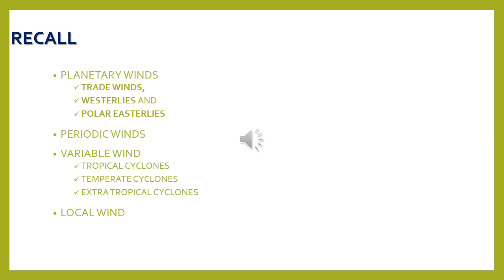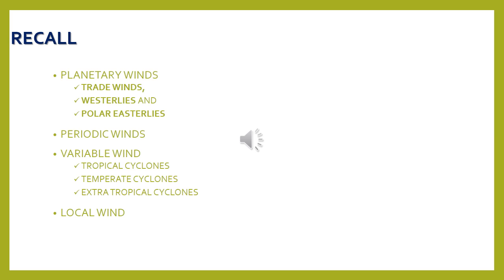That is the Ferrel's law, that is, winds are deflected to the right in the northern hemisphere, to the left in the southern hemisphere. We have discussed that also. Then we discussed about the variable wind, then periodic wind. Periodic wind is also called as monsoon wind. In India it is called as monsoon wind because they blow in a particular period only. Then variable wind includes cyclone and anticyclone. Cyclones can be further classified into tropical cyclone, temperate cyclone, and extratropical cyclone.